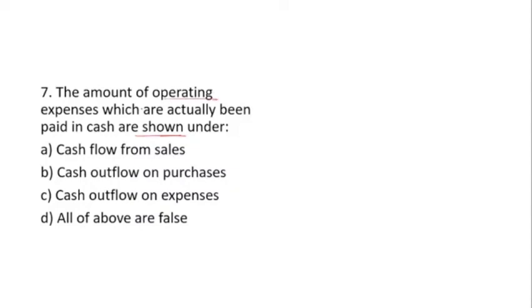Option A, cash flow from sale; option B, cash outflow on purchases; option C, cash outflow on expenses; and option D, all above are false. I'm waiting for your answer. We do not have much time. Just do it fast.